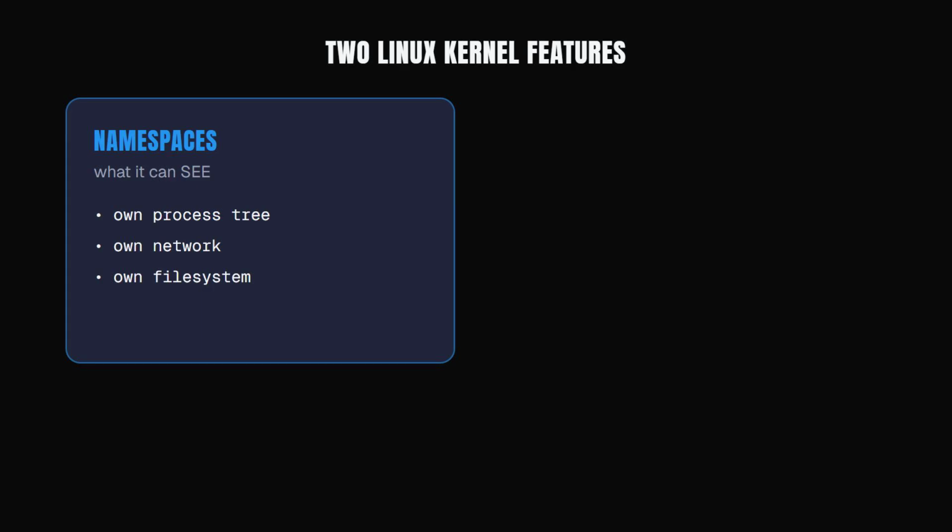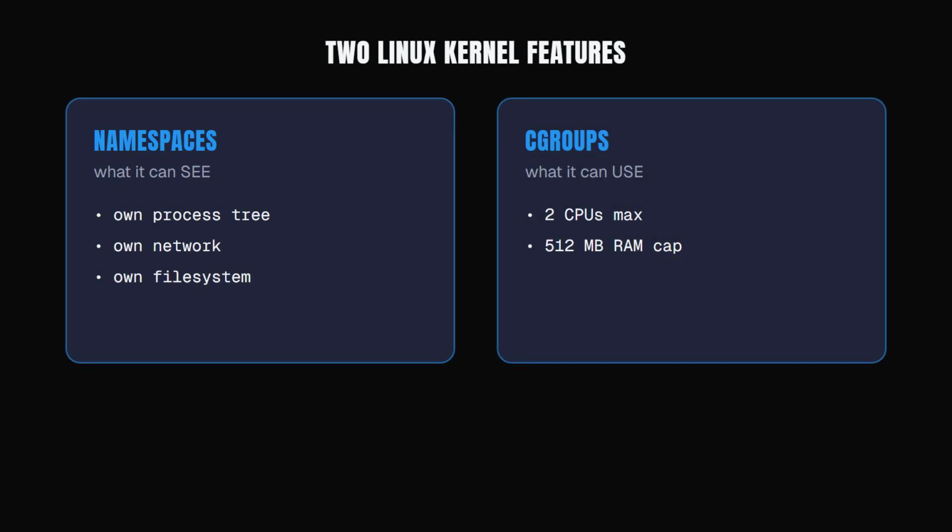Namespaces control what a process can see. Its own process tree, its own network, its own file system, everything else is hidden. Cgroups control what it can use. Cap it at 2 CPUs and 512 megabytes of RAM, and it physically can't take more. Together, a process convinced it owns the machine.